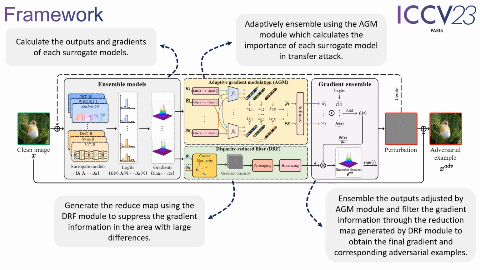In the last part, our method multiplies the output of each model by the weights calculated by the AGI module to get the final output, which is then differentiated with respect to the input image to get the corresponding gradients, which are then multiplied by the DIF map to get the final gradients and generate the adversarial examples.